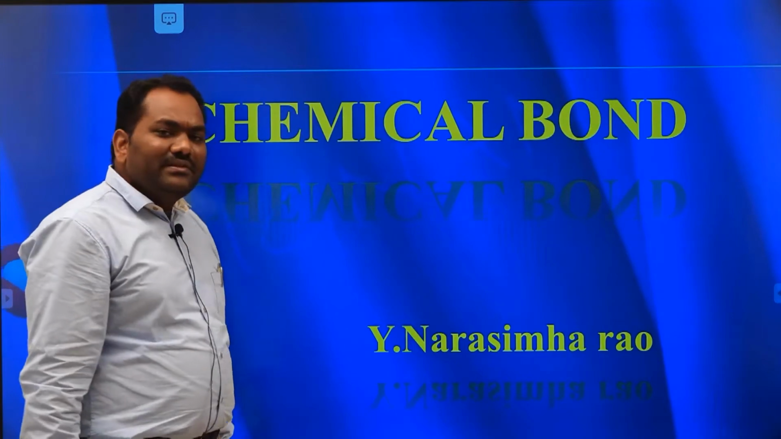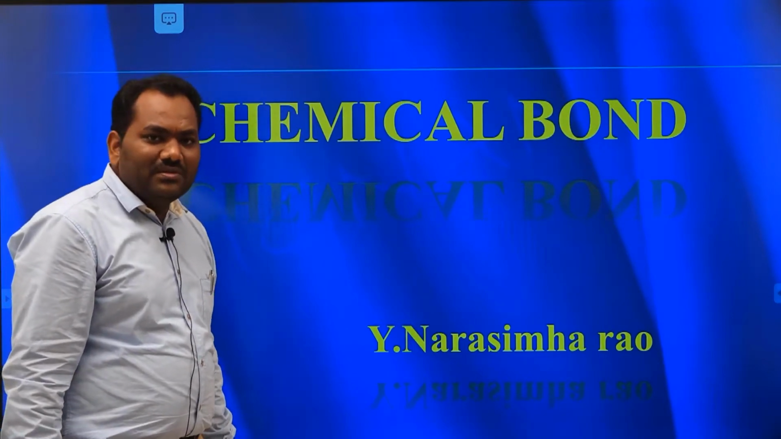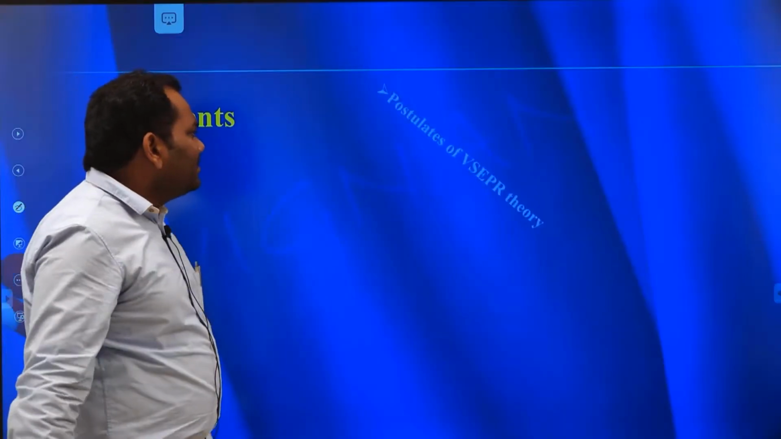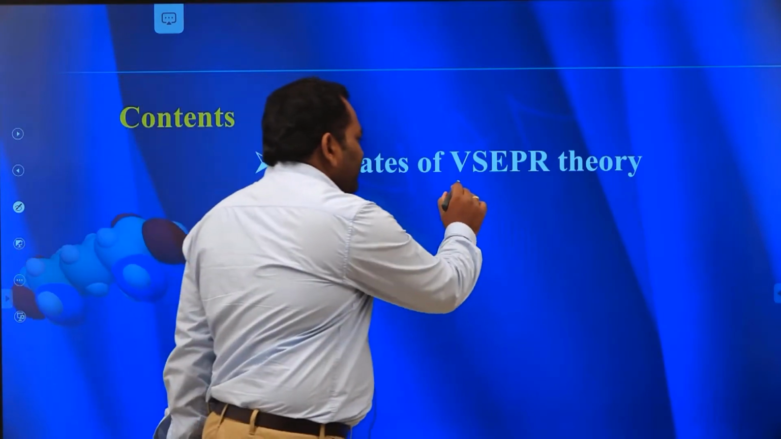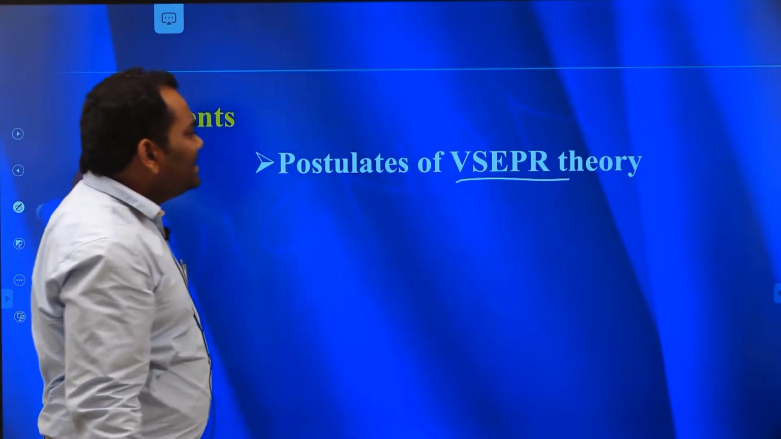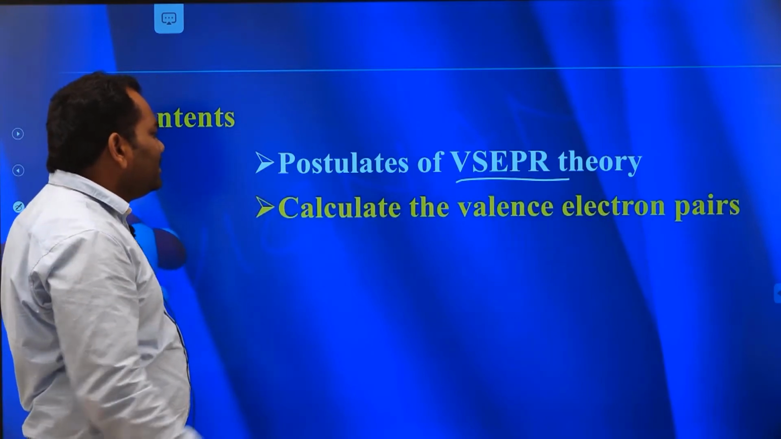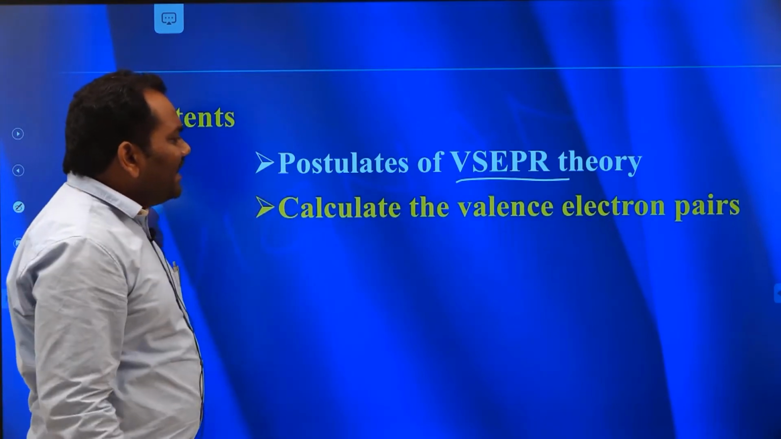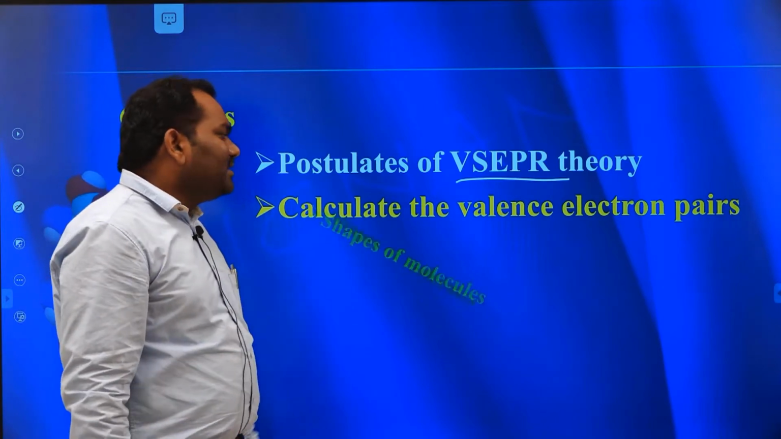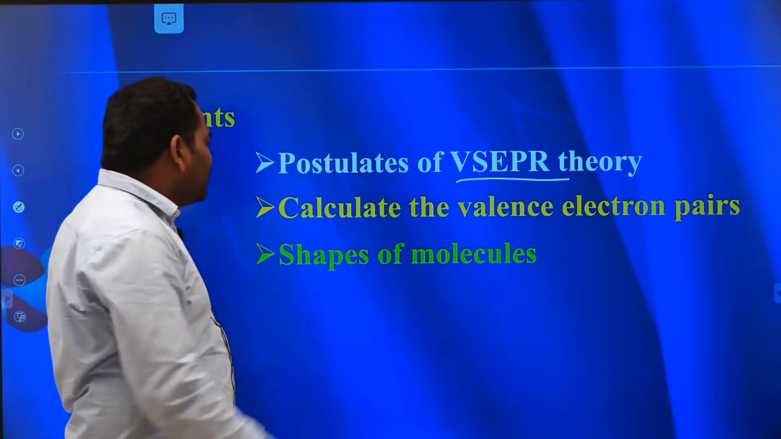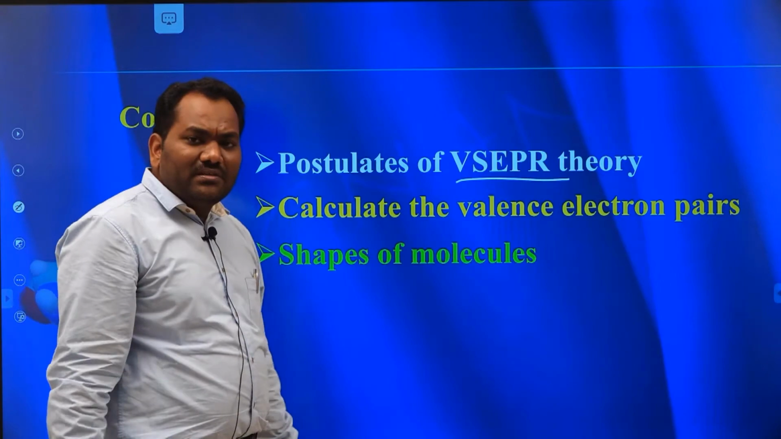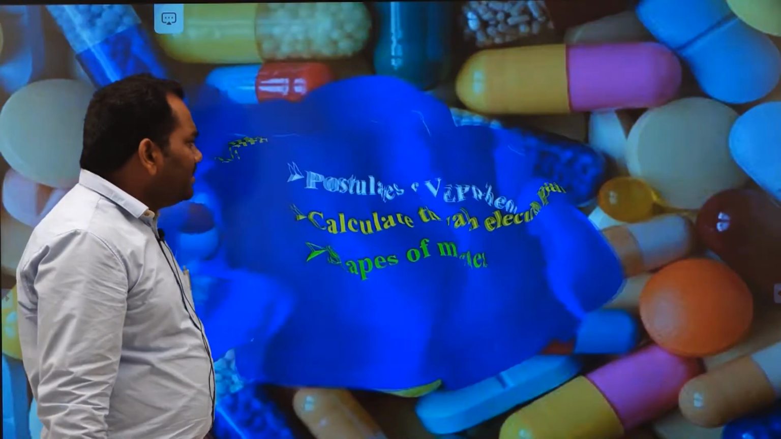Today we are discussing an important topic in chemical bonding. In this video, the contents are the postulates of VSEPR theory. VSEPR theory means valence shell electron pair repulsion theory. The second one is to calculate the valence electron pairs. And the third one is the shape of the molecule.